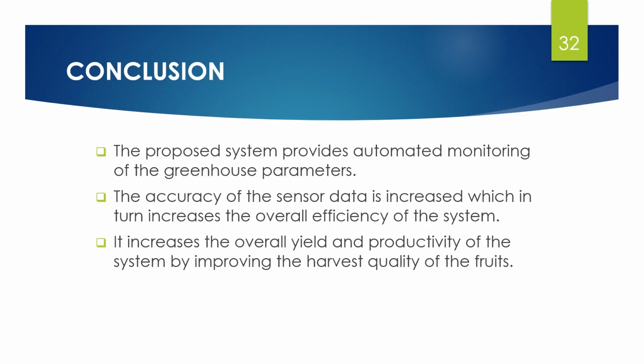So the conclusion is that our system automatically checks and maintains the greenhouse parameters as required by the user. So it can detect whether the sensors are working fine or have gone damaged. So it increases the overall yield and productivity of the system.